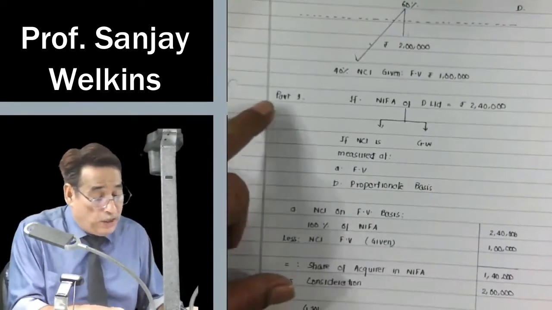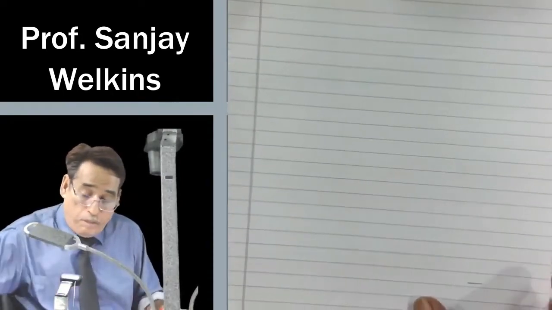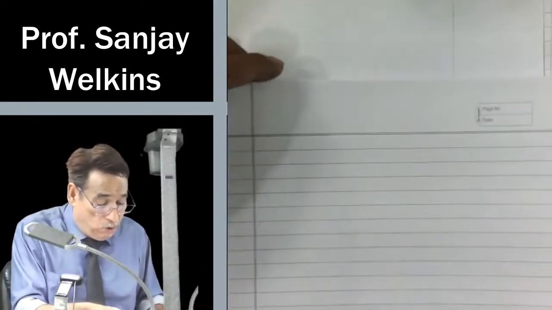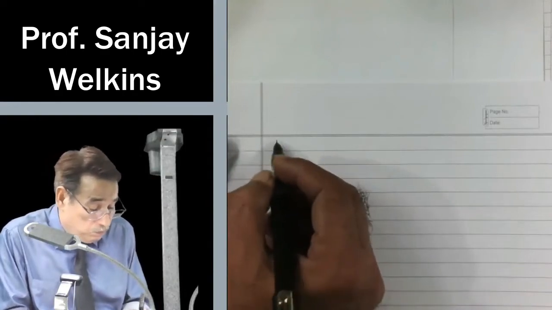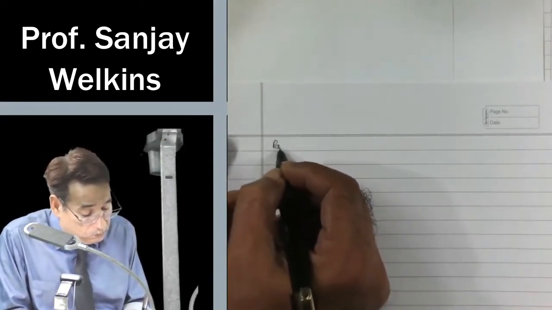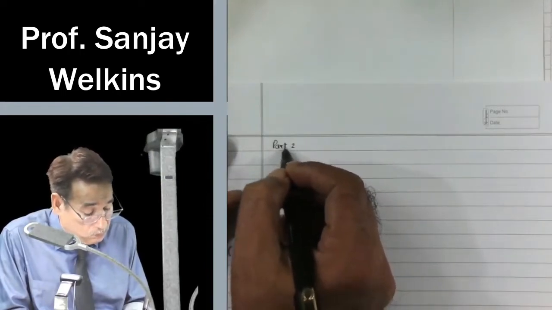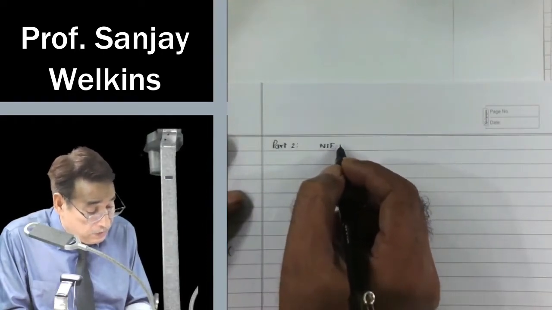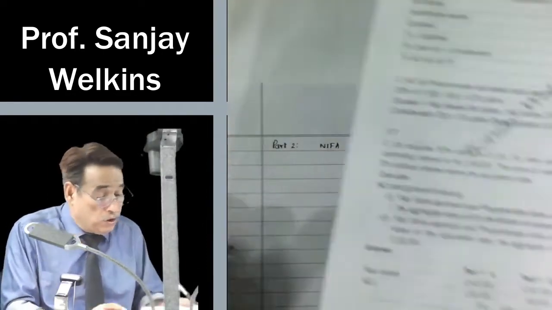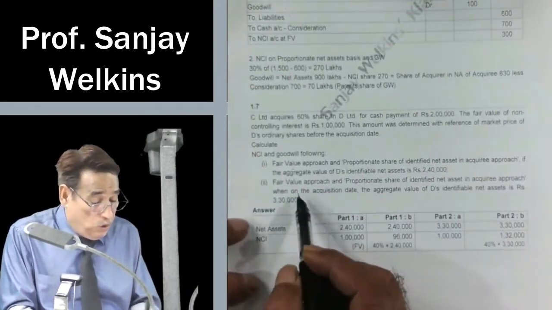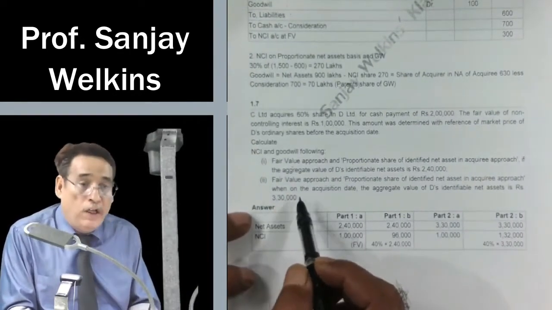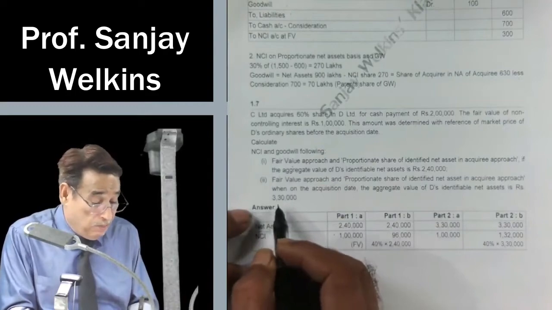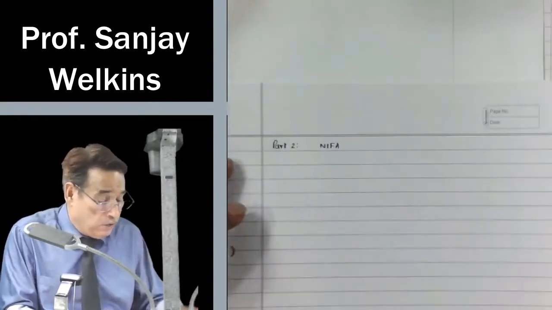Part 2, what is part 2 of this question? Part 2 of this question states, presume NIFA, net identifiable assets, is given in the question, and you have to compute again the amount of goodwill on the basis of NCI being measured on fair value basis and proportionate basis, but this time net identifiable asset is equal to 3,30,000.